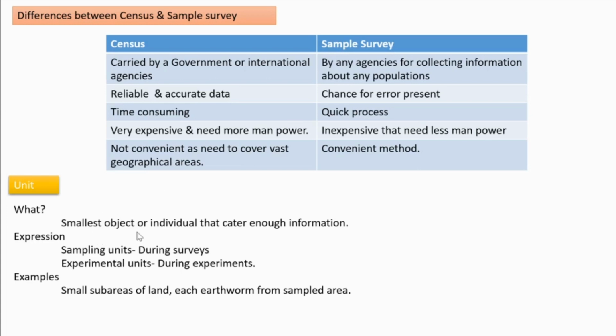It's the smallest object or individual that can give enough information about the entire population, and it represents the basic unit. In surveys, they are called sampling units. In experiments, they are called experimental units. Examples: in the case of areas taken for study, small sub areas are units. And in studying earthworms, each earthworm from the sampled area is a unit.